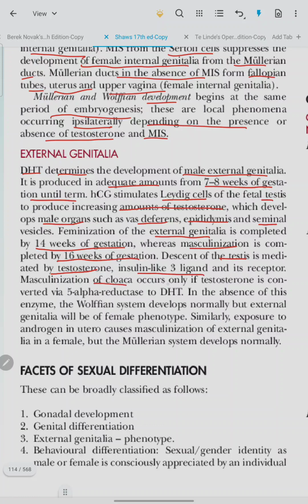Masculinization of the cloaca occurs only if the testosterone is converted via 5-alpha reductase to DHT. In the absence of this enzyme, the Wolffian duct system develops normally, but the external genitalia will be of female phenotype. Similarly, exposure to androgen in utero causes masculinization of external genitalia in the female, but the Mullerian system develops normally.